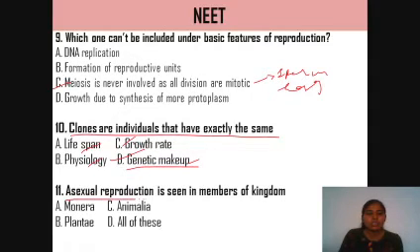Asexual reproduction is seen in members of kingdom: A. Monera, B. Plantae, C. Animalia, D. all of these. Which is the answer? Monera, for example bacteria. Plantae, for example Bryophyllum. Animalia, for example Hydra, which also reproduces asexually. Hence, the answer is all of these. This is the right answer.